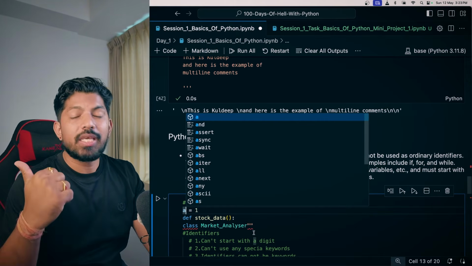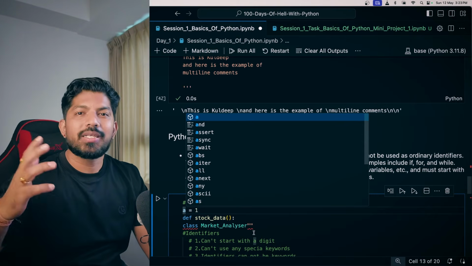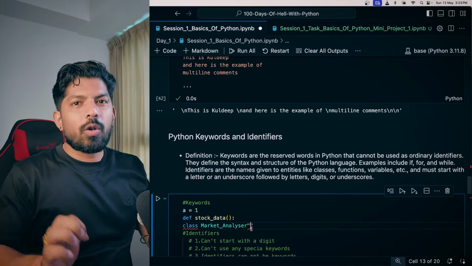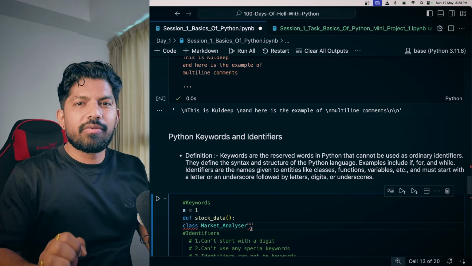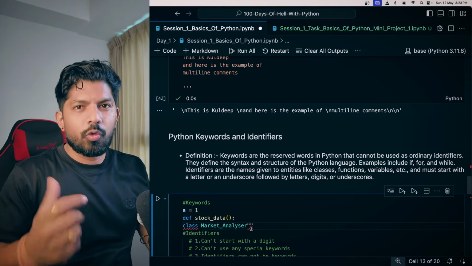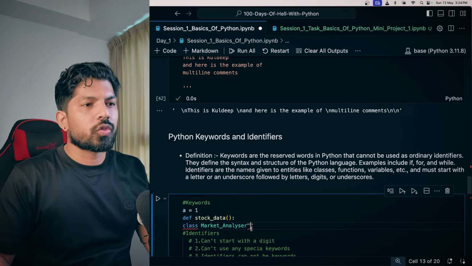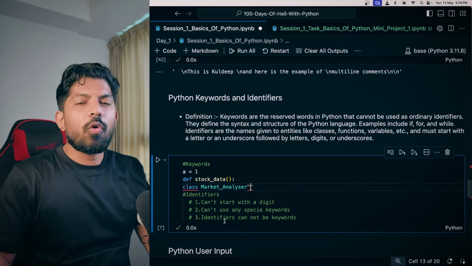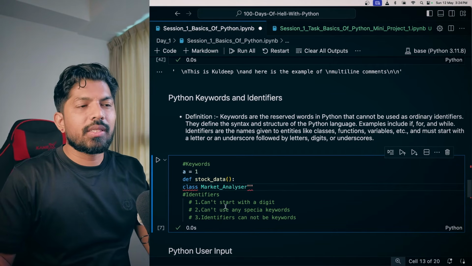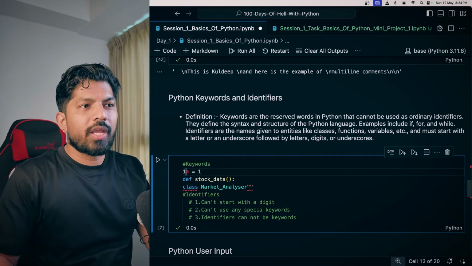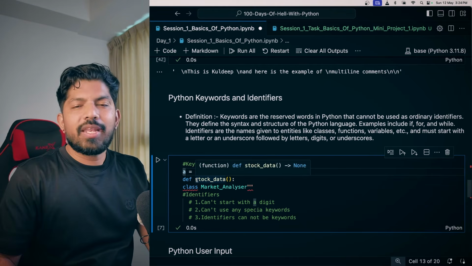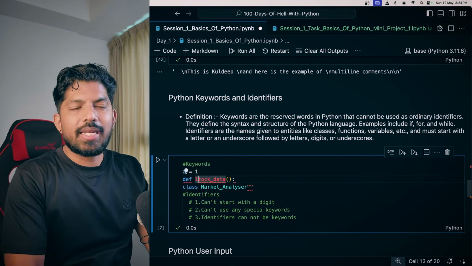So again, quickly, keywords are those words which are reserved by the Python interpreter. You cannot use those reserved keywords as your identifier, meaning your variable name, your function name, or your class name. Now, what are the rules for identifiers? They cannot start with a digit. Here you cannot give something like 1a, it will throw an error. Also, while defining a function, you cannot start with any digit.